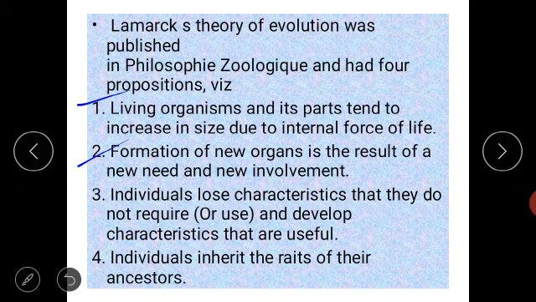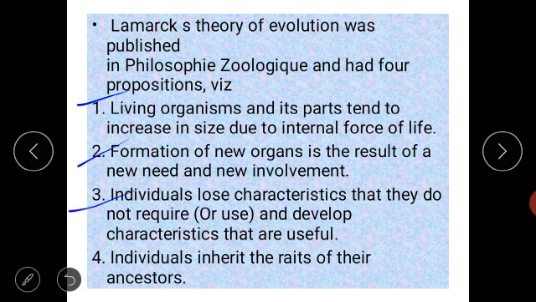If the environment is new and different, then there will be a different need for that organism. For example, if the yak is living in a cold region, then the yak needs many thick hairs on his body to protect him from the cold winter. So that is the need of the yak. So he grows more hair on the body to protect himself from the cold. Likewise, depending upon the need, new characters are developed in the organism.